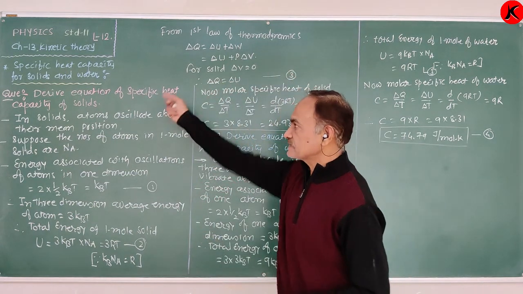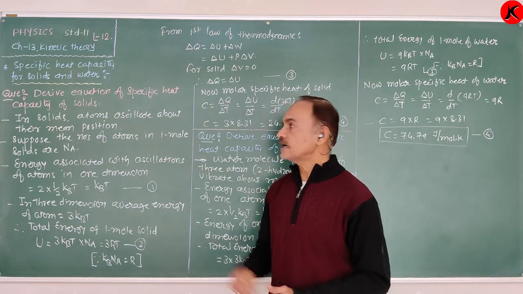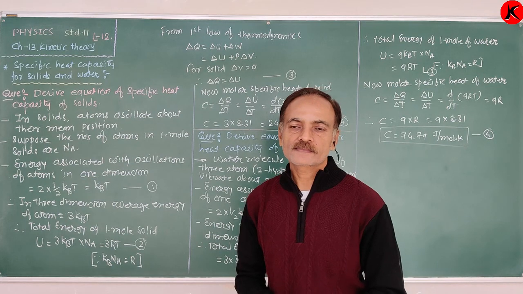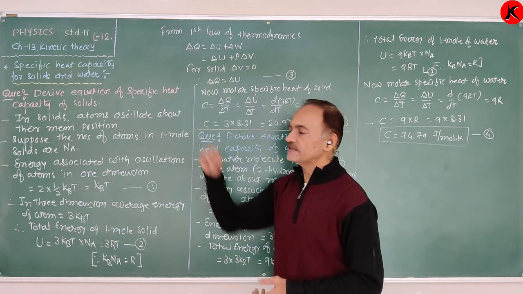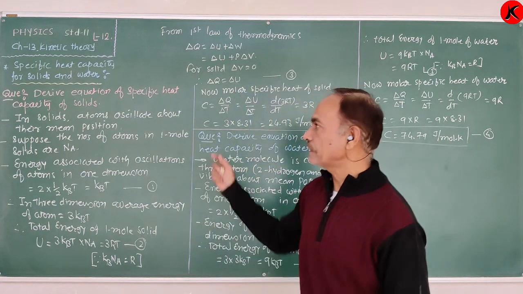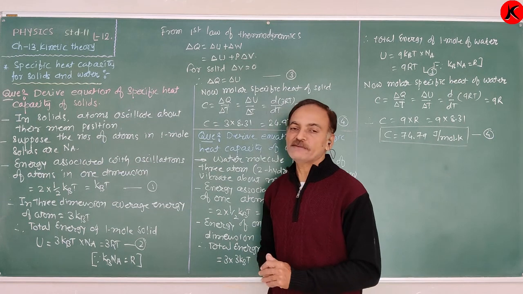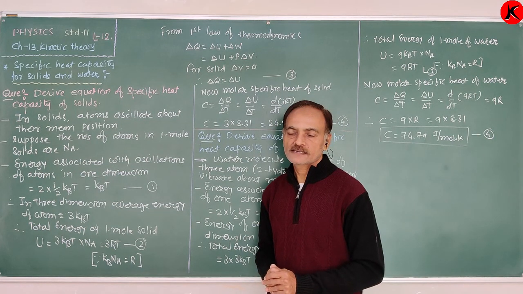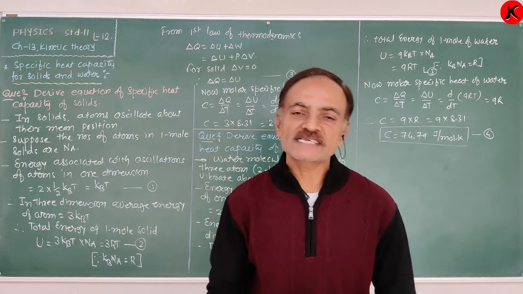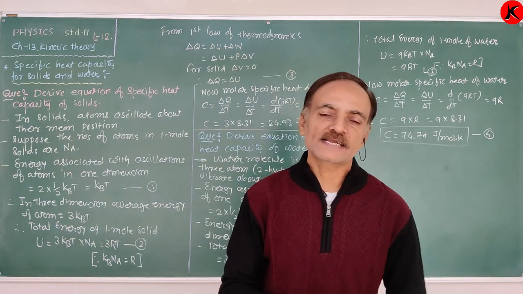For that purpose, first we discuss the derivation of the specific heat capacity of a solid. We are interested in deriving the equation of the specific heat capacity for solid. In a solid, the atoms oscillate about their mean position. Now listen. How many independent motions are possessed by the molecule of a solid? Only the vibrational motion.